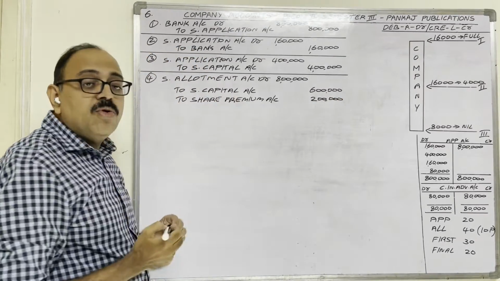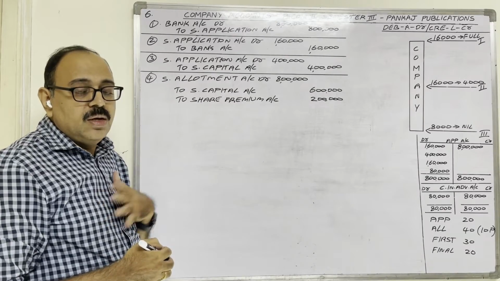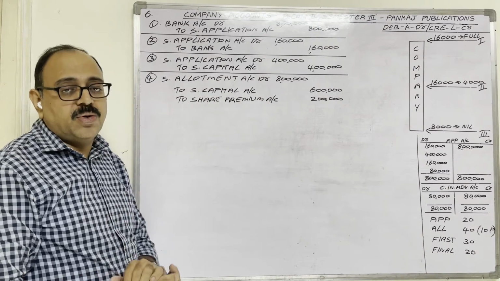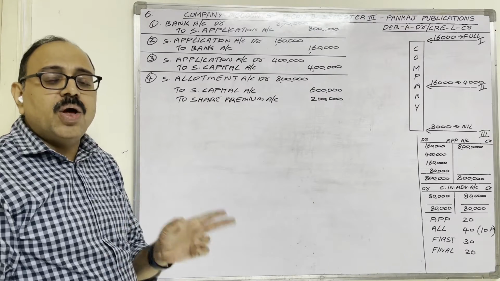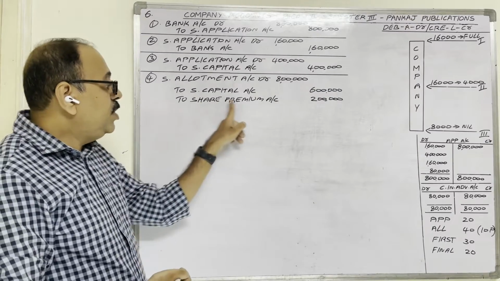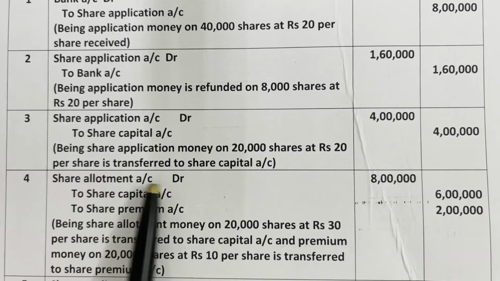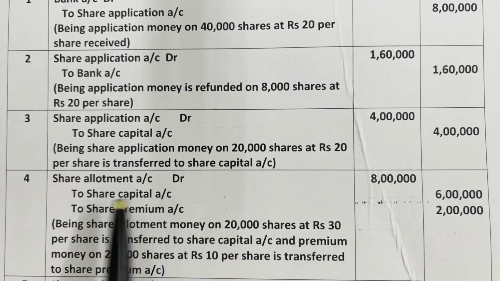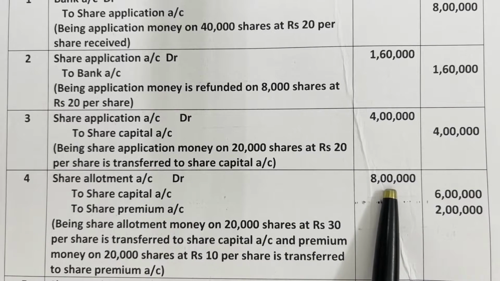Why is share premium account created? Share premium is a gain to the company. Expenses, losses, incomes, gains come under nominal account. Nominal account rule: debit all expenses and losses, credit all incomes and gains. Share premium is a gain, no? That is why it is created. Fourth entry, share allotment account debtor to share capital account, to share premium account. Share capital 6 lakh, share premium 2 lakh, share allotment account amount 8 lakh rupees.